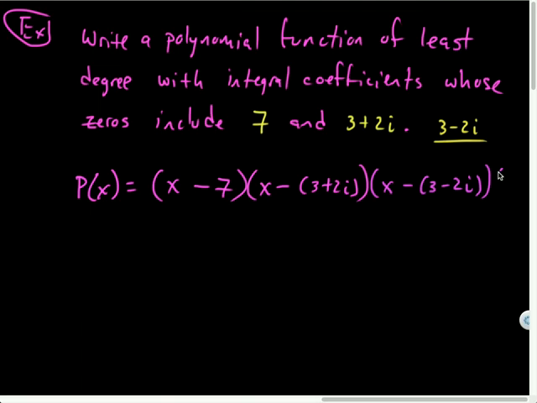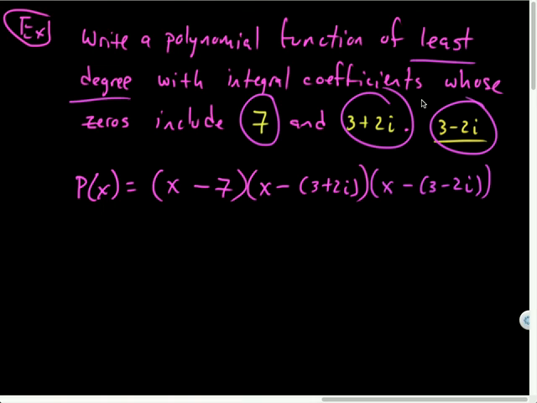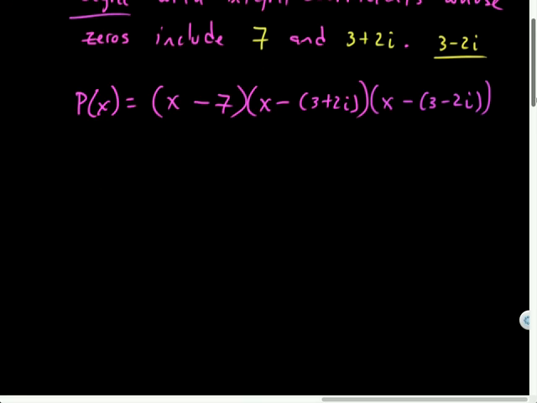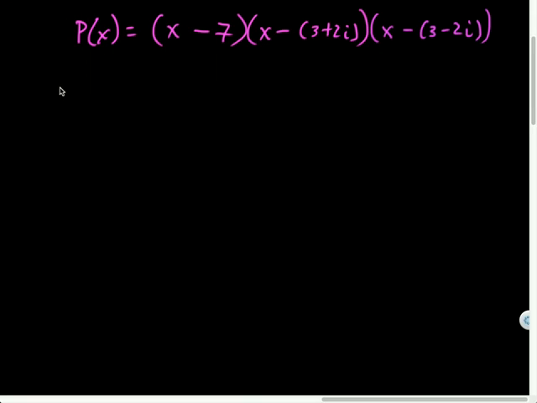I could have had a polynomial with an x plus 1 and an x minus 42 and so on, but they wanted the polynomial of least degree. So least degree means it's only going to have the bare minimum number of zeros that we knew about. So this is going to be a third degree polynomial. I don't want any extras. If I want to calculate what this polynomial is, that's going to take some space. I'm just going to have to massively distribute this, so I'm going to simplify these first.